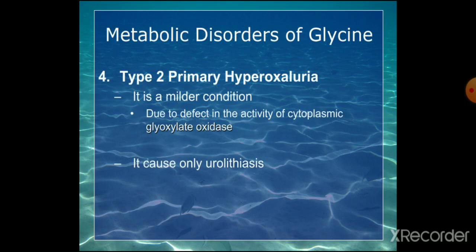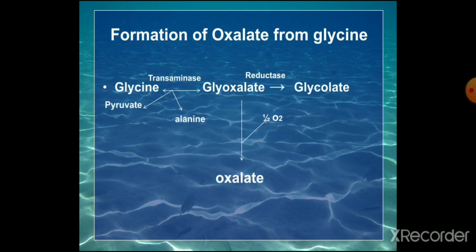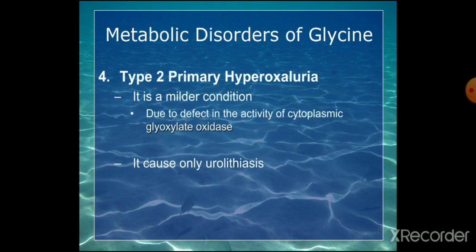So next important metabolic disorder is the type 2 primary hyperoxaluria. It is a milder condition due to defect in the activity of cytoplasmic glyoxylate oxidase. So this causes urolithiasis. So here you can see that cytoplasmic glyoxylate oxidase is defective.